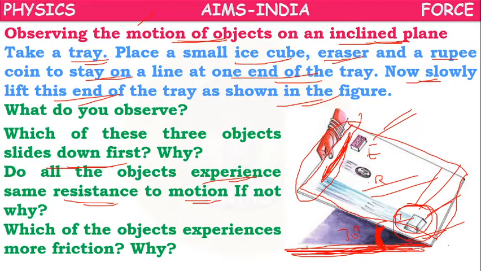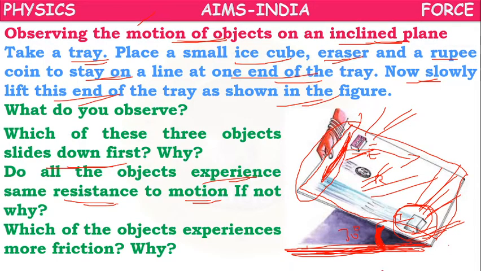So by this example, what can we say? On the ice cube there is less friction, so that's why it is moving faster. On the rupee coin, friction is in between the eraser and the ice cube. But for the eraser, friction is more, so that's why it is not moving faster. It has covered very less distance.